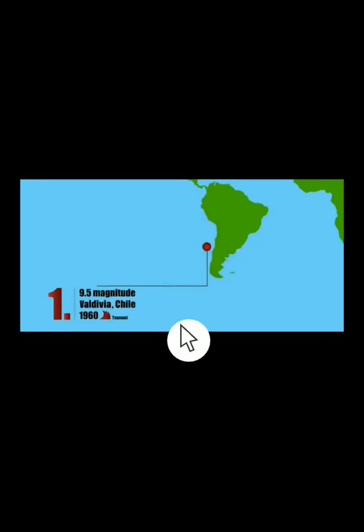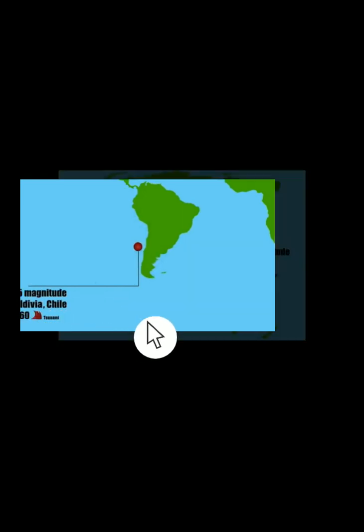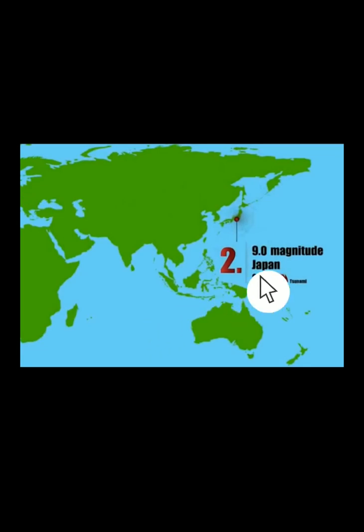Now here I have a few examples. One of the most massive earthquakes the earth, or mankind, has ever noticed, was in Chile, a country called Chile, in the year 1960. That was about 9.5 magnitude, and this led to something called a tsunami. The second most severe one was in Japan. It was 9 magnitude, and it was in the year 2011. Most of you might have heard of it or even seen it on various news channels.